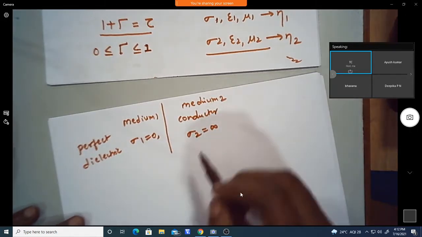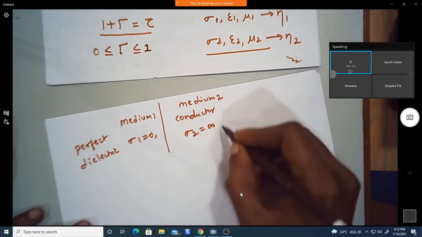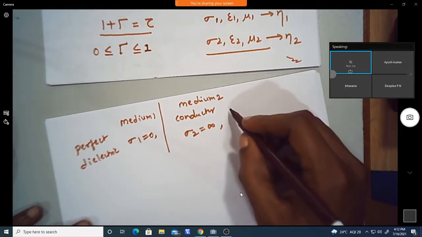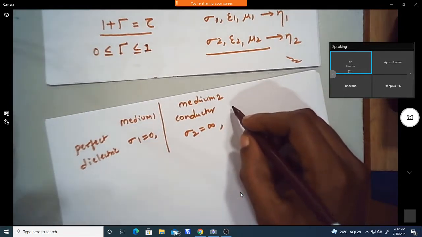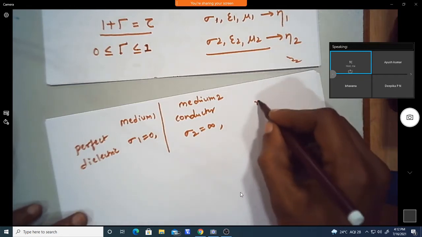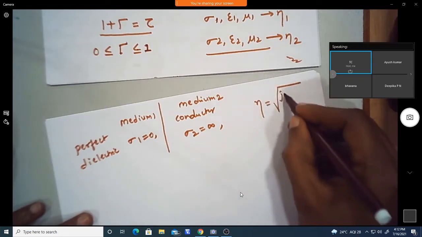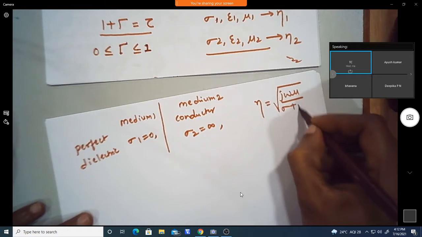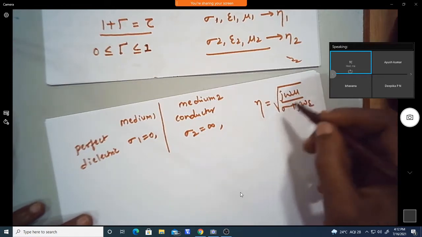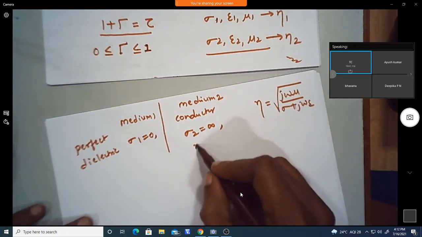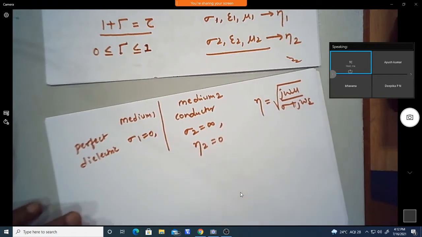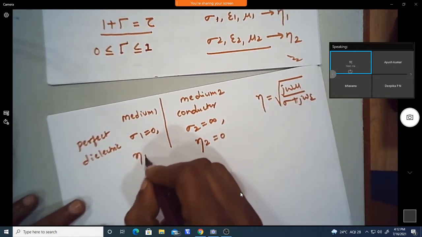Since sigma 2 is infinity, you are going to get eta 2 equal to 0 because of the sigma. We know that eta is the square root of j omega mu by sigma plus j omega epsilon. If you take sigma infinity, this will give the eta 2 value 0, and you will have some eta 1 value.